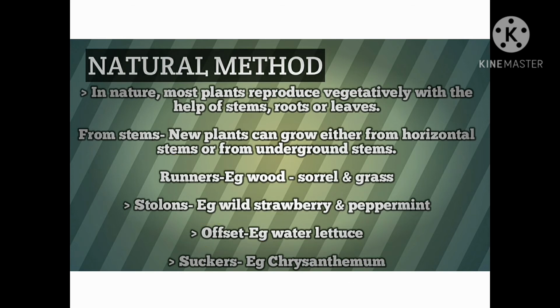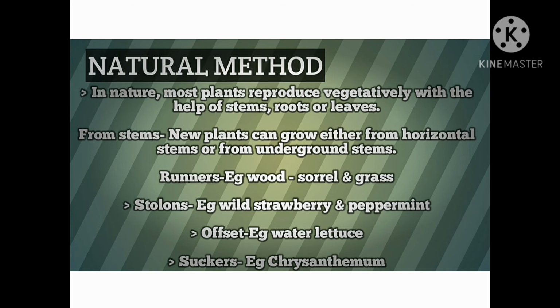And there are many plants that have underground stems also, like tubers, bulbs, rhizomes and corms. I have given you one example of a tuber, that was a potato, right? I have told you that on the potato the eyes grow up and then we can put it into the soil and it will grow into a stem properly.